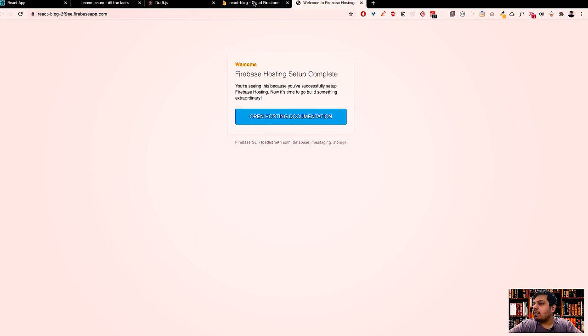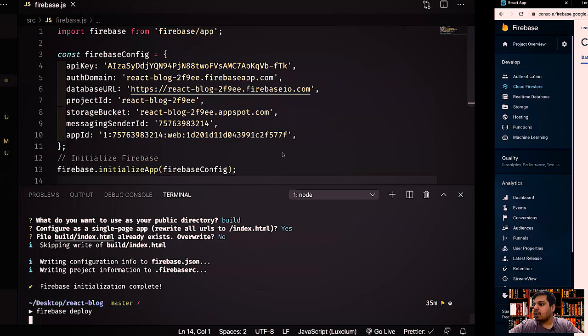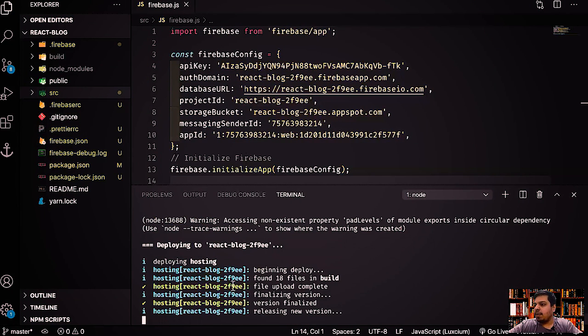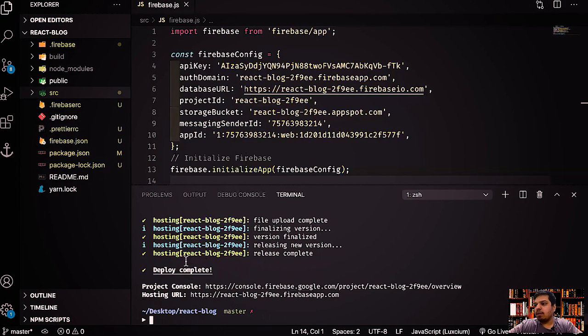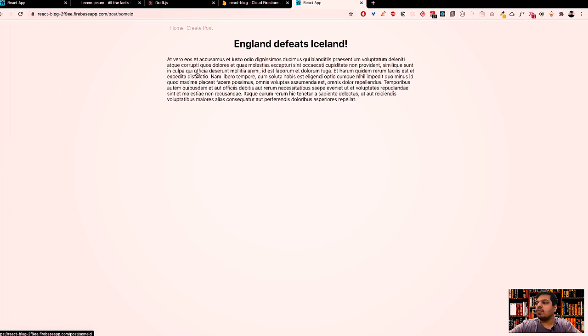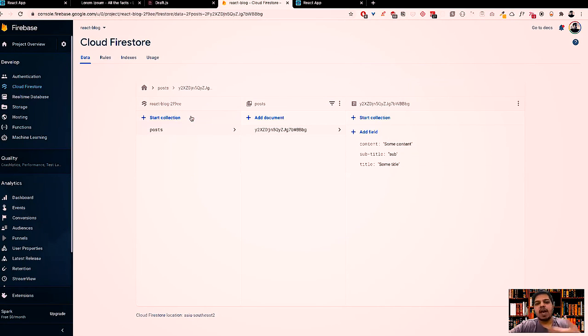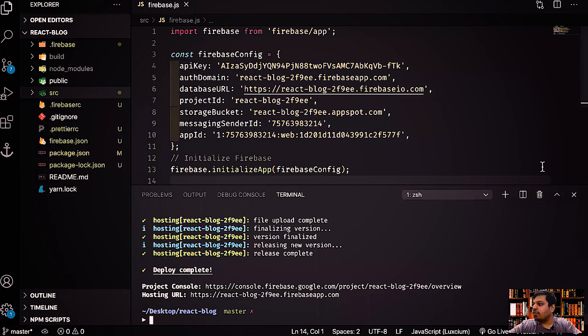Okay, so let's come back over here. We have posts, and now what we'll do is once our application is deployed, we'll fetch the posts from here, right? We'll fetch these posts and display them in our application, right? And I think deployment is happening, and it is completed. Let's go back over here, refresh, and it should work now. So now we have deployed our application. It's as simple as that. Create post gives me this, home gives me this, England gives me this, right? So let's go back to home, and now let's just quickly complete the fetching part as well as the creating part, right?